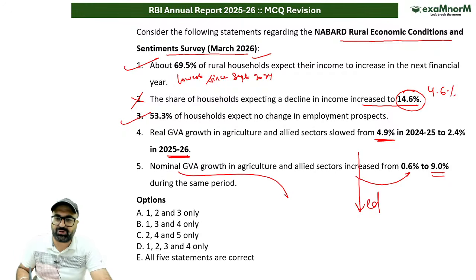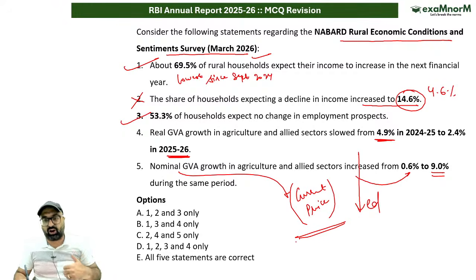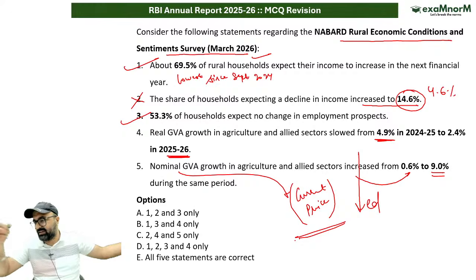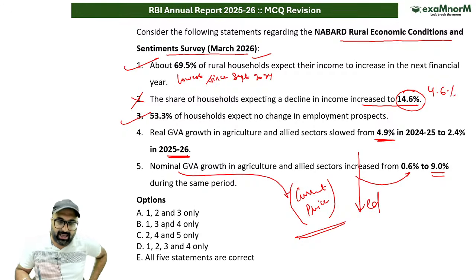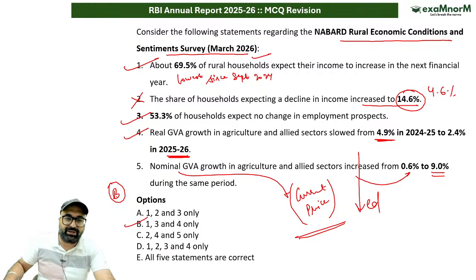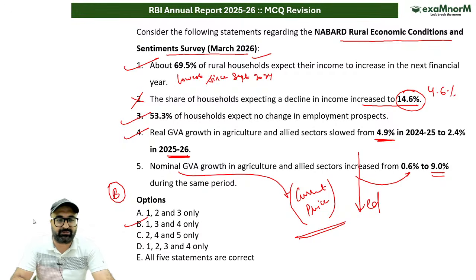Because nominal means you calculate it on current prices, and we know that the price of agriculture goods, the price of food items, has decreased a lot in comparison to the past, due to which it has decreased down by 9%. So keeping that in mind, 1, 2, 1, 3 and 4, that means statement B is the correct answer for the given question.